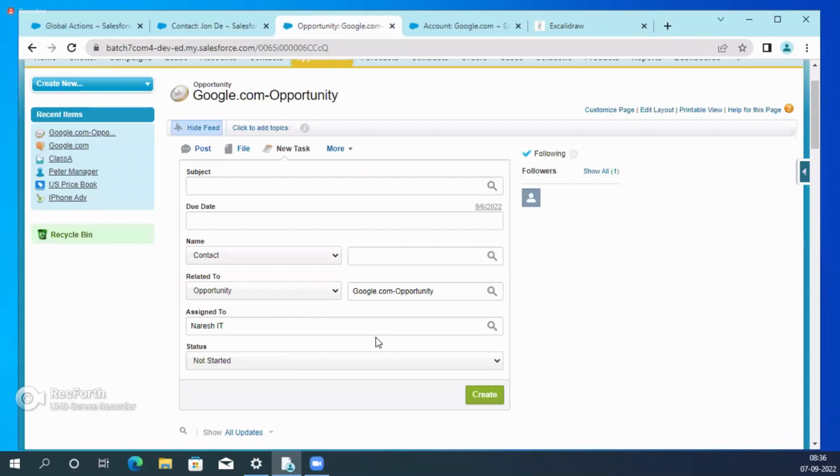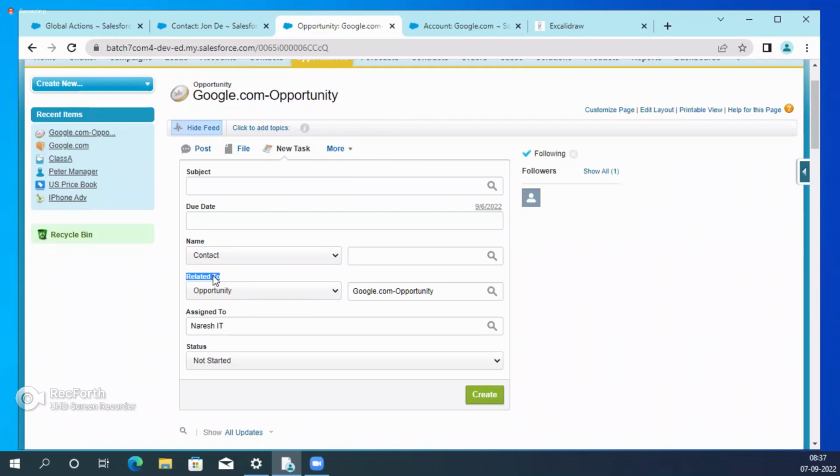Okay, so for example, the client is saying in the requirement, I require the global action. It is already there as a global action, but in the opportunity, I don't require some fields, related to the new task global action. Understand? How to remove it on the opportunity? The task is, please understand, the client doesn't require the Related To field on the opportunity's new task global action.